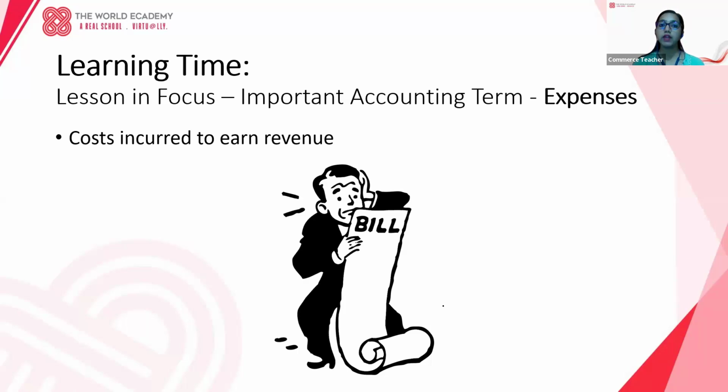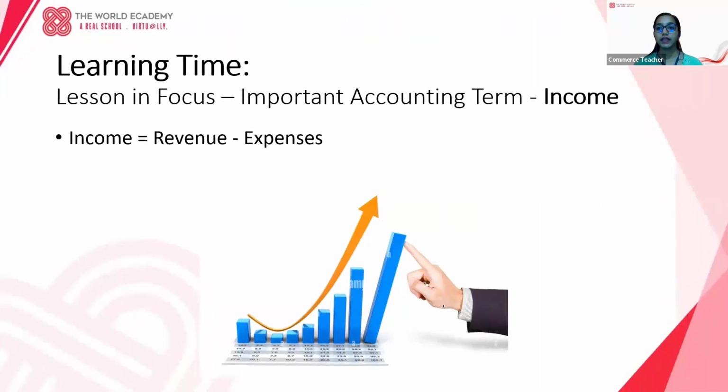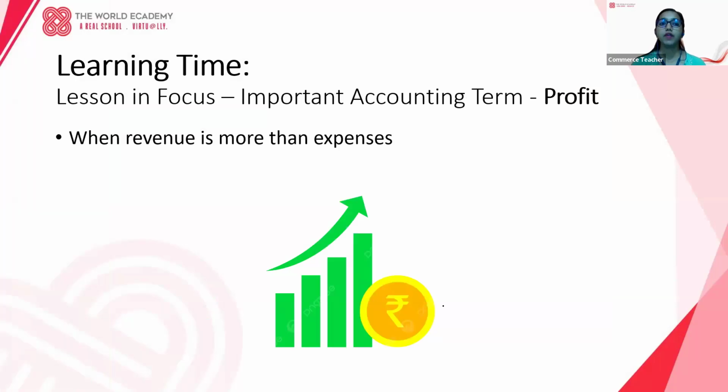To get income, the business has to spend some money, which will be termed as expenses, costs incurred to earn revenue. Then we have something called income. Income is nothing but revenue minus expenses. When we get the difference, revenue minus expenses, it will be termed as income. Next, we have profit.